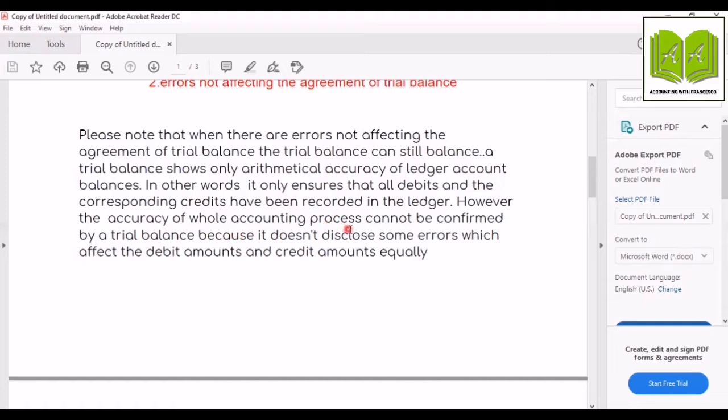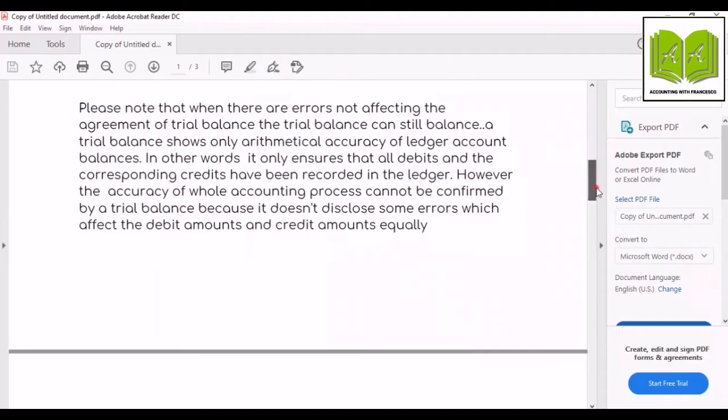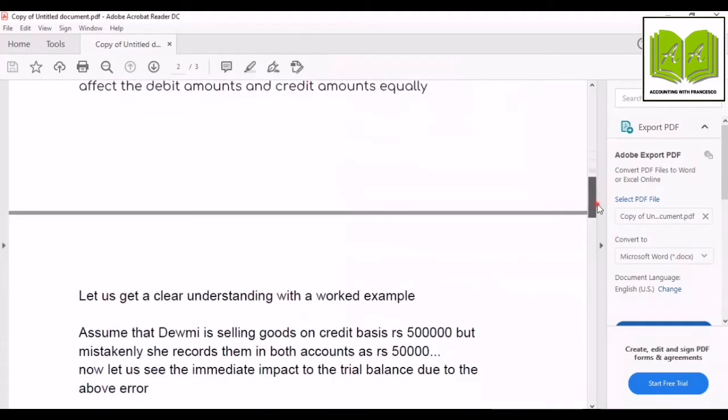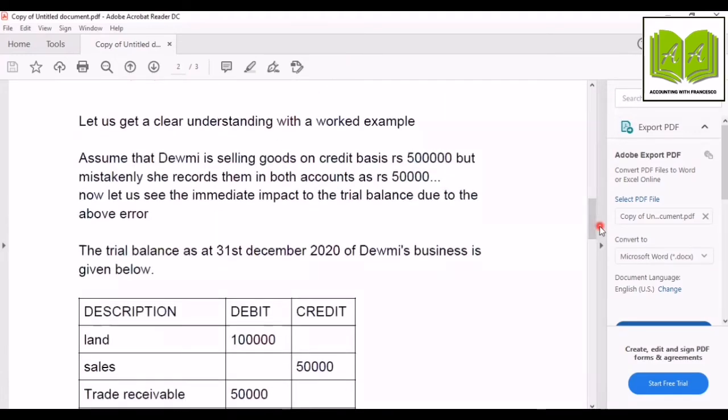However, the accuracy of the whole accounting process cannot be confirmed by a trial balance because it doesn't disclose some errors which affect the debit amount and credit amount equally. So, when a trial balance is balancing, we cannot ensure that the whole accounting process is clear.